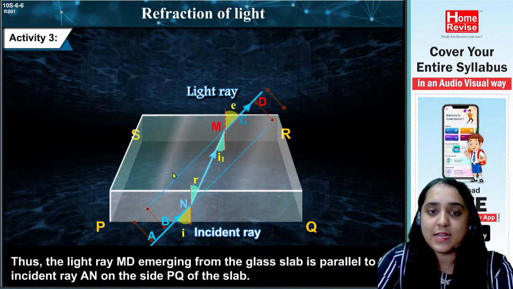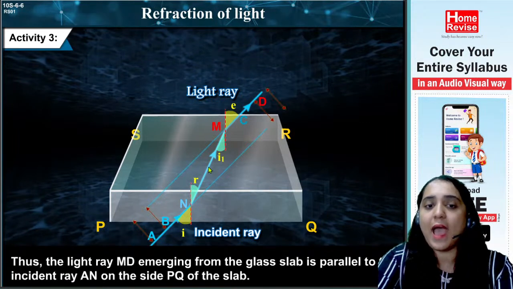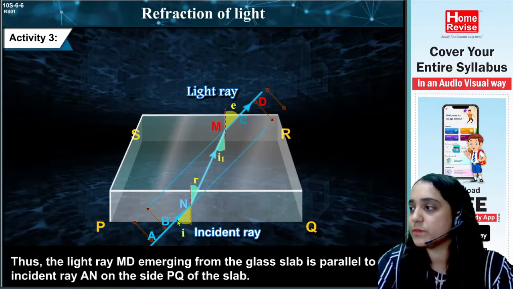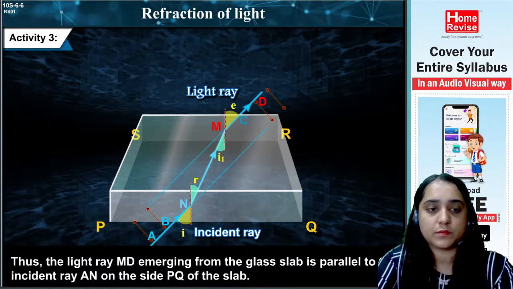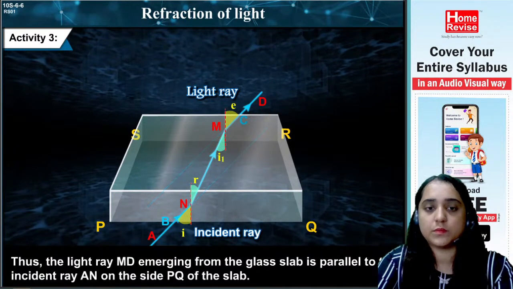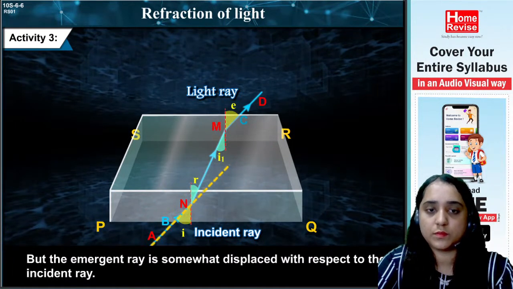So if you extend this line, you will see that both are parallel, because both the angles are equal. Very good. But the emergent ray is somewhat displaced with respect to the incident ray.